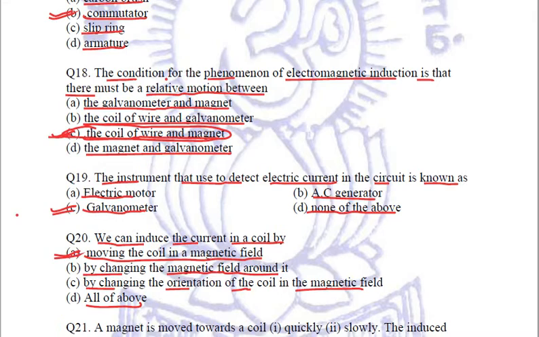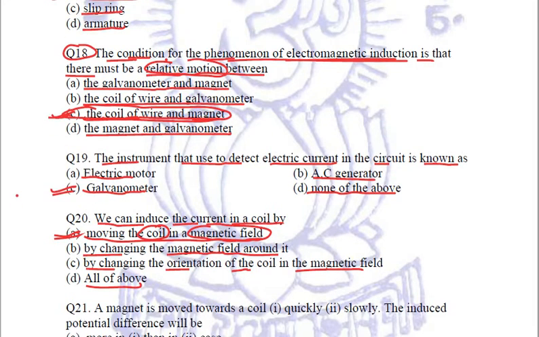This is what we have seen in question number 18 also, that the condition for the phenomenon of electromagnetic induction is that there should be relative motion between the coil and magnet. The magnet is going to produce a magnetic field, and by moving the coil in the magnetic field, current can be induced. So option number A is what we are going to mark.